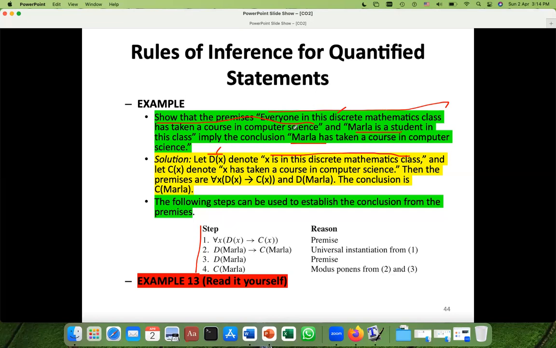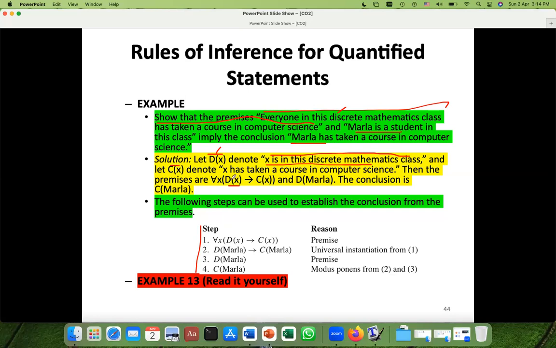Has taken a course in computer science, so we are going to represent computer science with C. X has taken the course of computer science, and we are going to represent it with C of X. Then the premises: for every X, D of X, X has studied this discrete mathematics class. Everyone in this discrete mathematics class has taken a course.